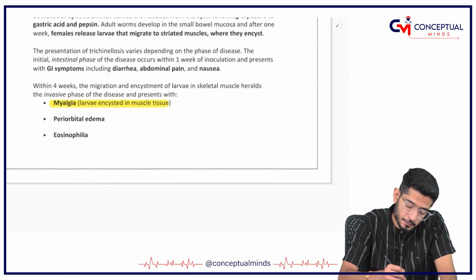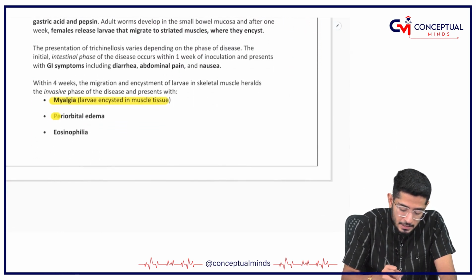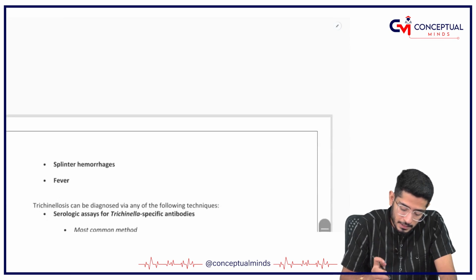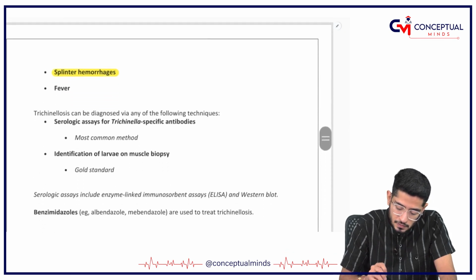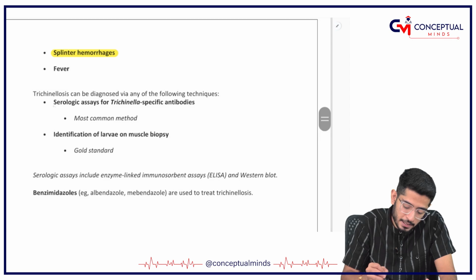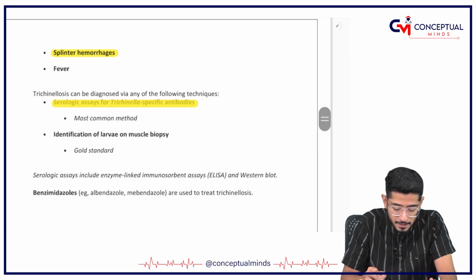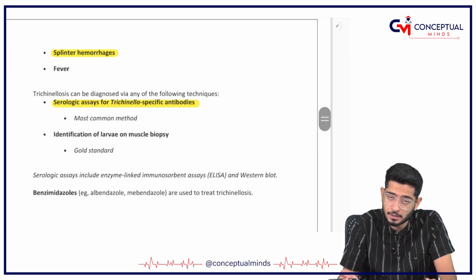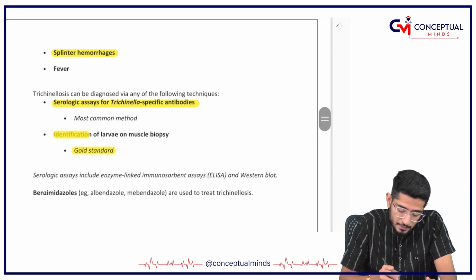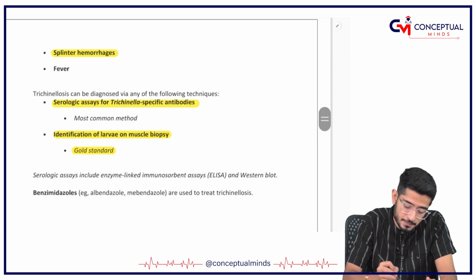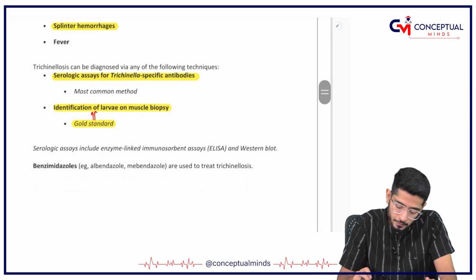So it can cause myalgia, periorbital edema, and splinter hemorrhages, all these things. So how will you diagnose it? It is diagnosed by serological assays, but the gold standard is identification of larva on muscle biopsy, which I have already told you, right.